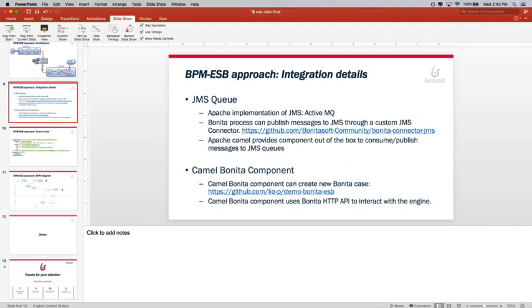I just need to edit it basically on our Vimeo channel. So you will receive an email with all the information and a link to that video. The source code, I shared the two GitHub repositories containing the Bonita Connector JMS and the Camel component and the Camel web app, basically. So you'll be able to build the demo.